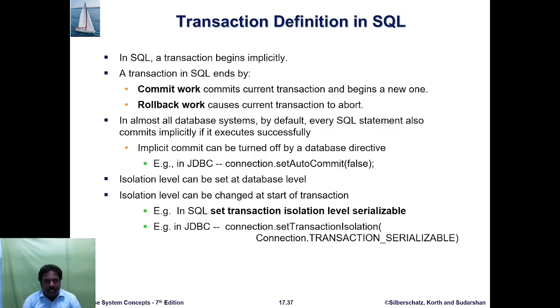By default, every SQL statement also commits implicitly if it executes successfully. Implicit commit can be turned off by a database directive, for example in JDBC, connection.setAutoCommit(false). The isolation level can be set at the database level, or changed at the start of a transaction. For example, in SQL: set transaction isolation level serializable. In JDBC: connection.setTransactionIsolation(Connection.TRANSACTION_SERIALIZABLE).